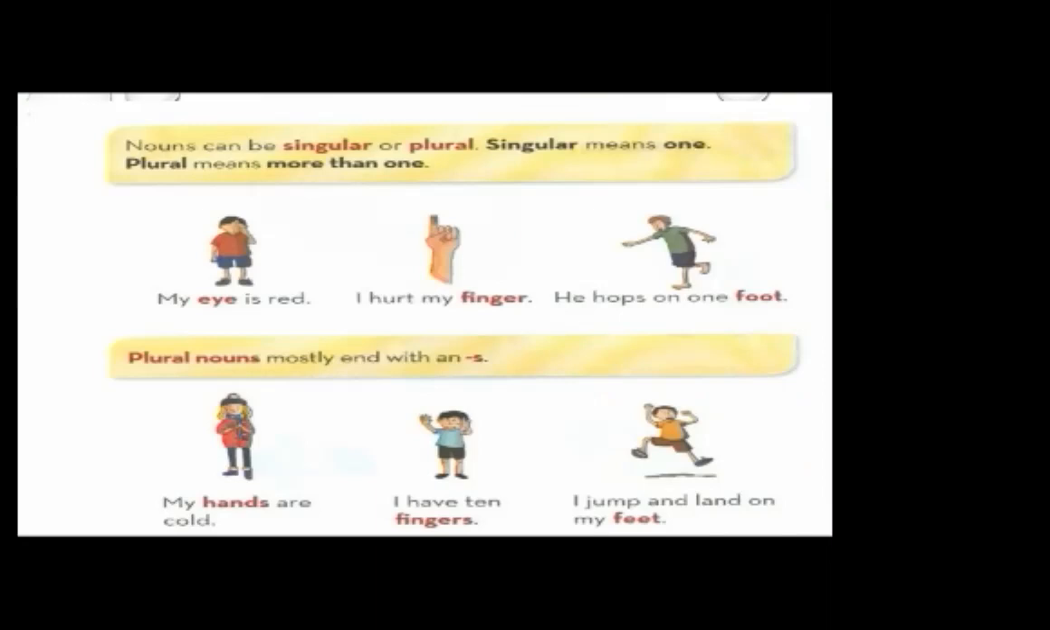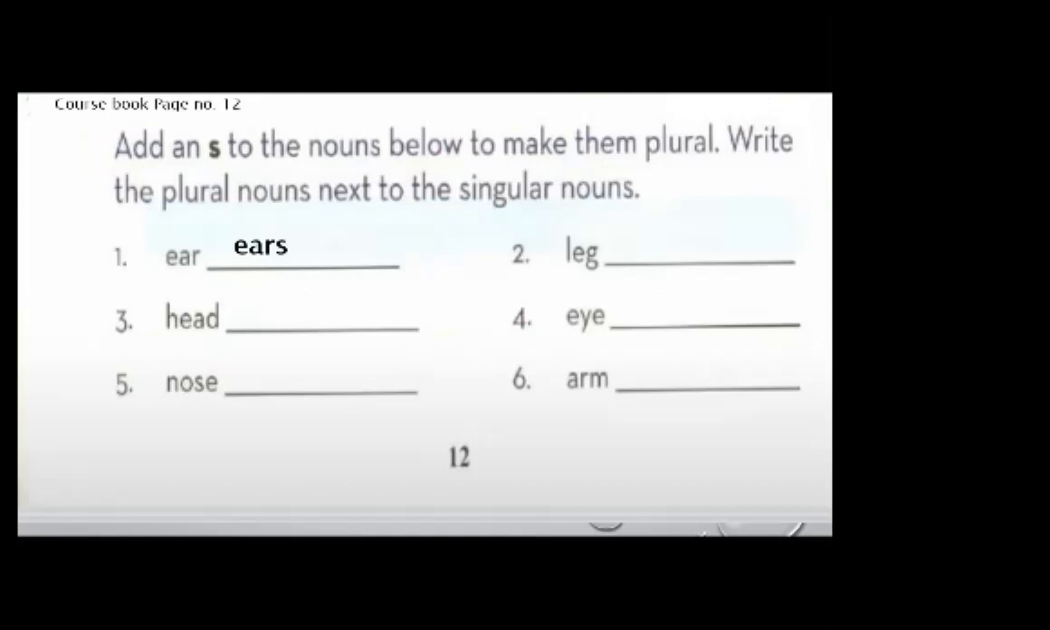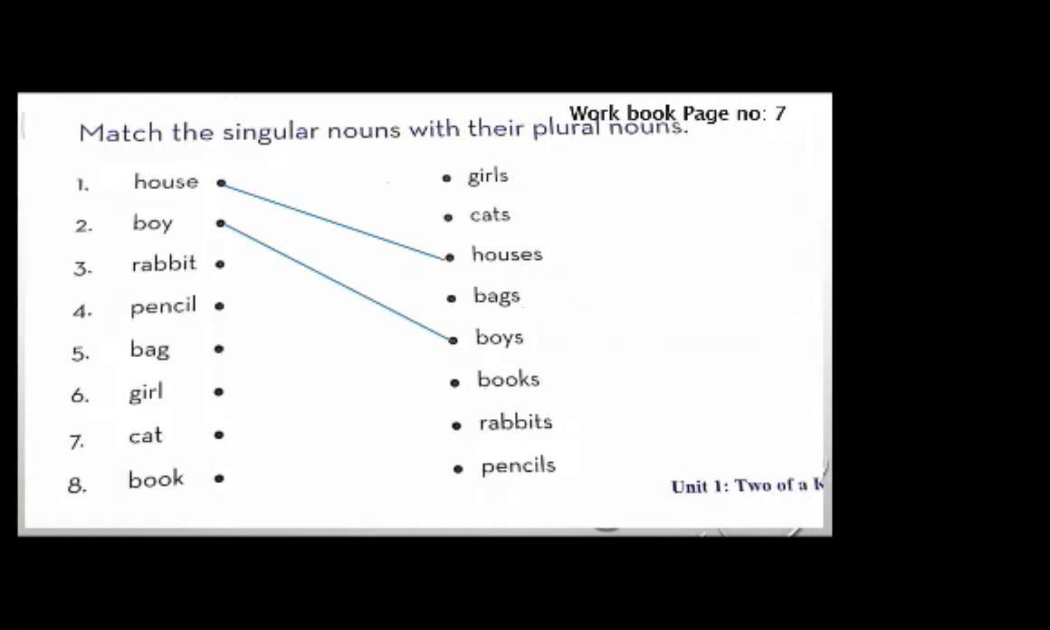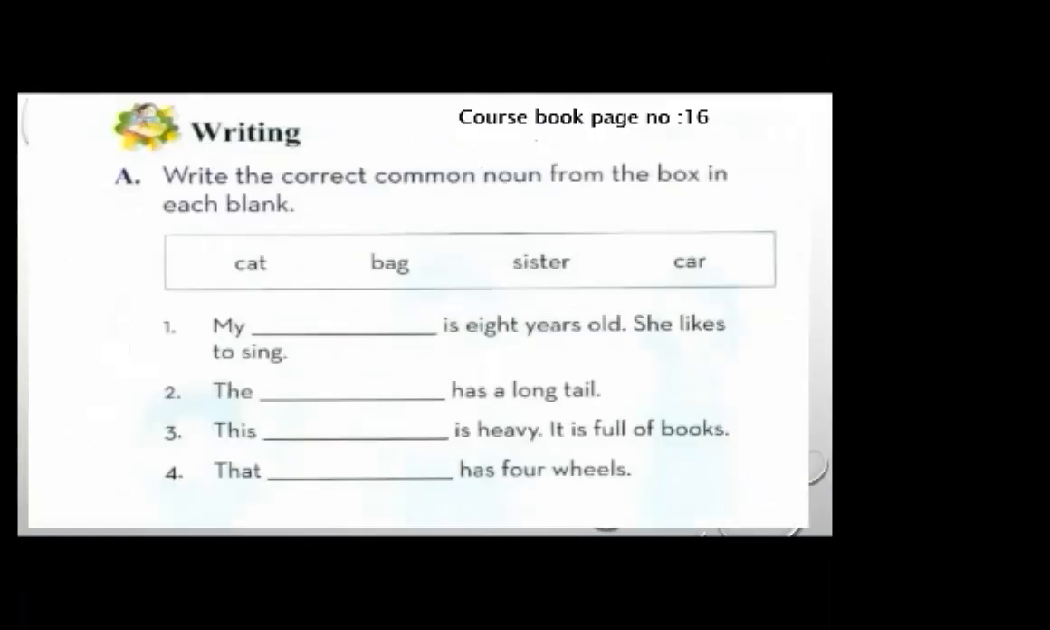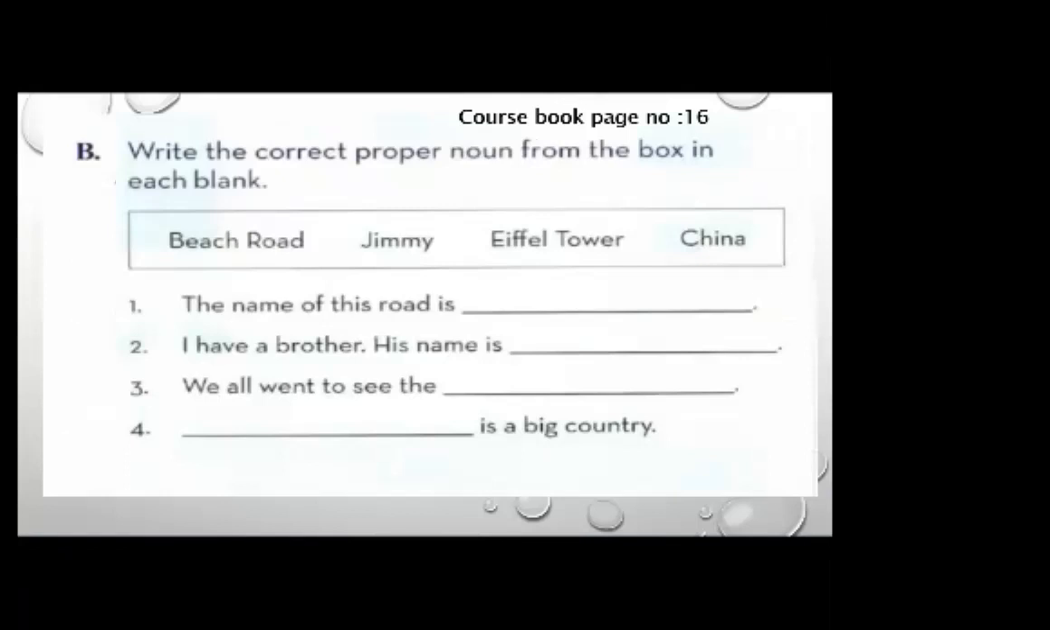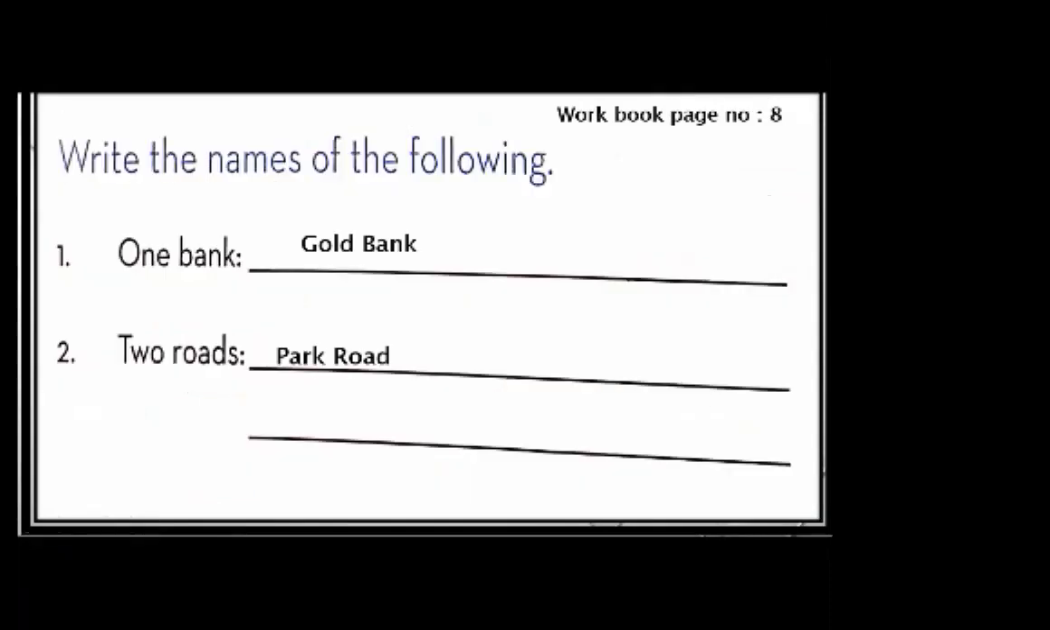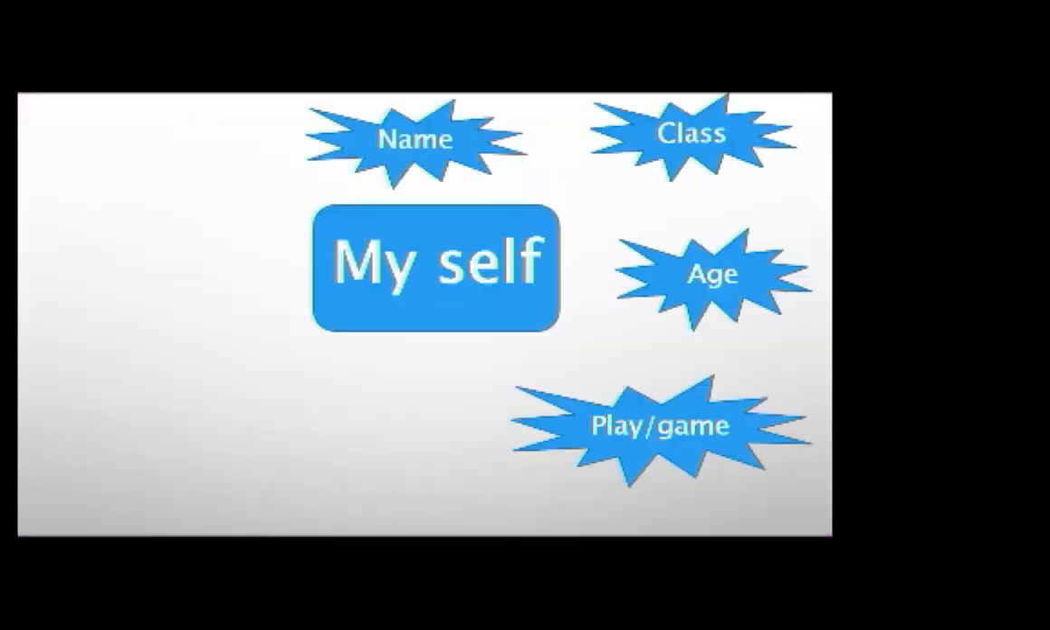And here this is the page of your course book, page number 12. Then we did this exercise, ear, so we add s at the end, it becomes ears. Legs, heads, eyes, noses, and arms. We did this exercise. You will have to complete these exercises in your course book. No need to complete it in your copy. In your copy, you will just complete the essay. Okay. This is the other exercise. This is on page number 8 of your workbook. Workbook page number 8. And this is the essay of myself.